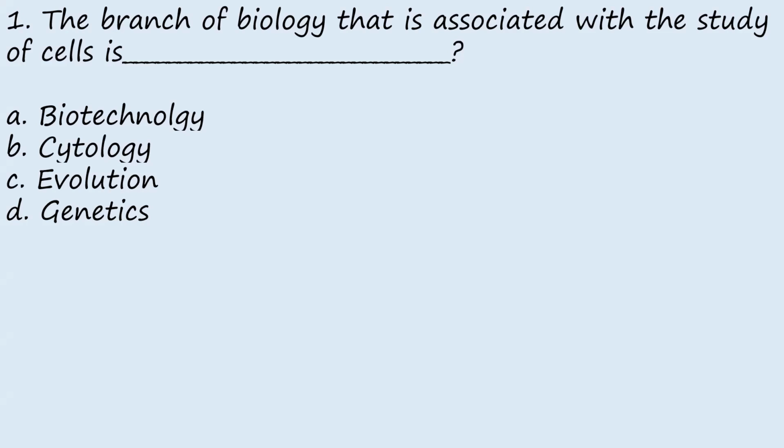It can be a cell, part of a cell, a tissue, or an organ, to produce a product that is of importance to humans. For example, we have a lot of recombinant products produced through biotechnology, like recombinant insulin and recombinant oxytocin. So from this definition, biotechnology is not the answer to this question.